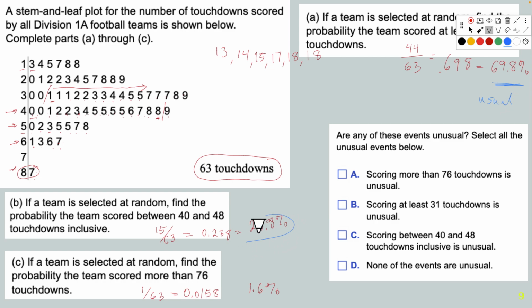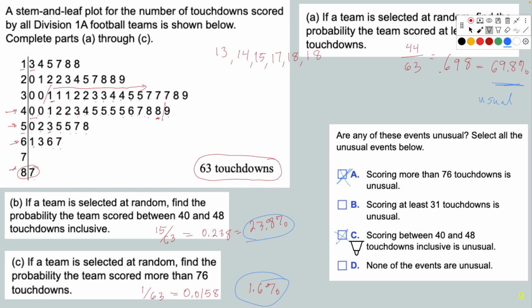These two here, 23% and 24%, and certainly this one are very unusual. So I would mark in this case both A and C. These would be considered unusual events.